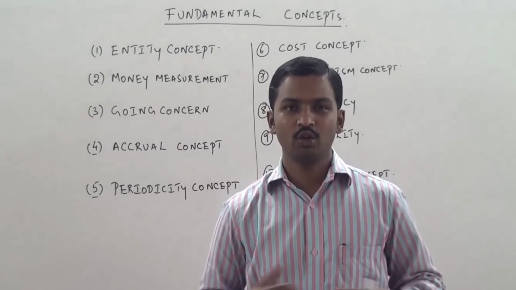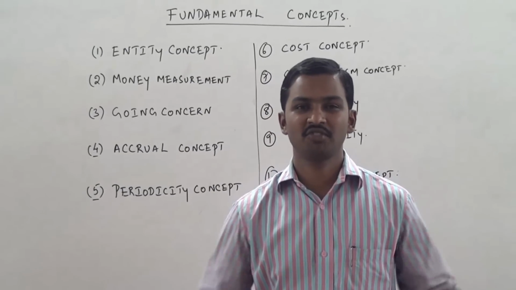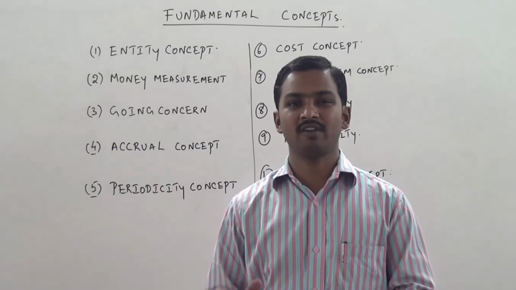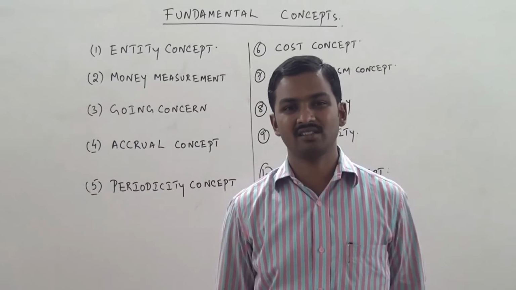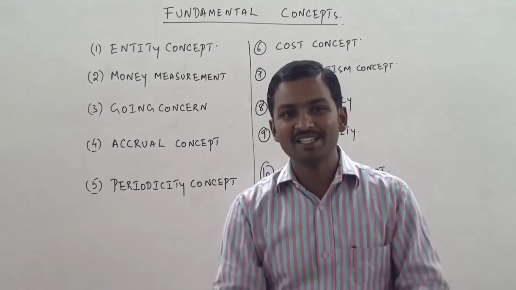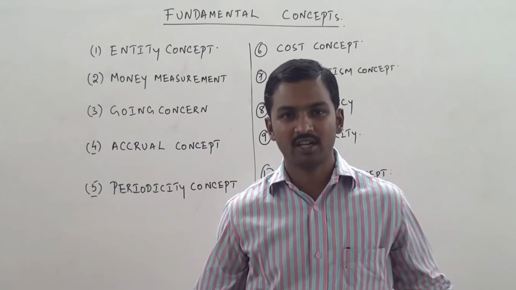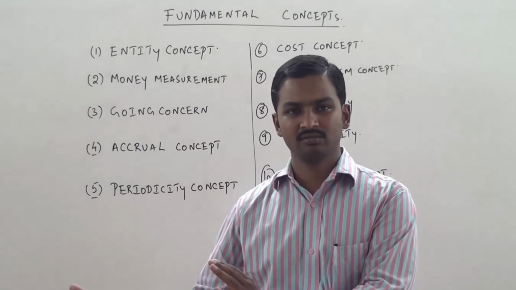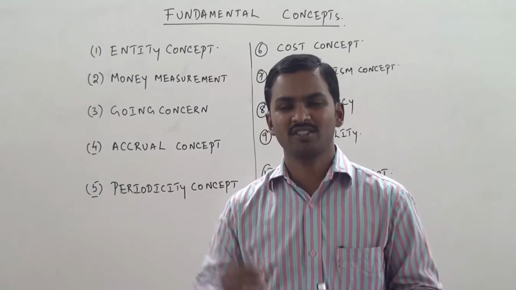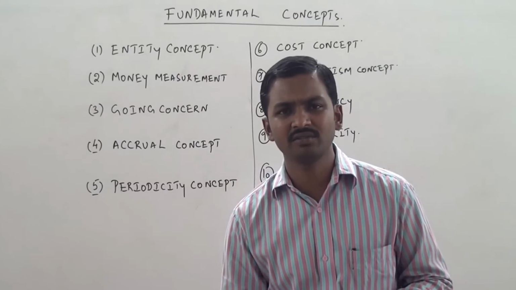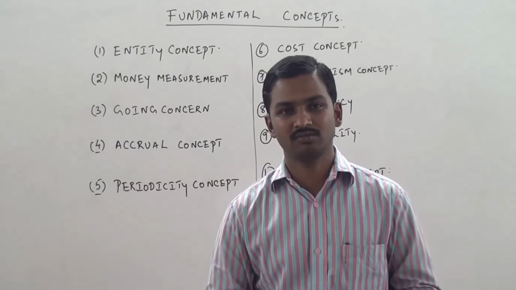Let us say you want to increase the profits of your business. Just change the method of valuation of inventory from LIFO to FIFO, profits will increase. If you want to decrease the profits shown in your trading account, how should I do that? I have been following FIFO method. The value of the stock is higher. Now I want to reduce the profits. Change it to LIFO. Automatically the value of the stock will reduce and automatically profits will come down.